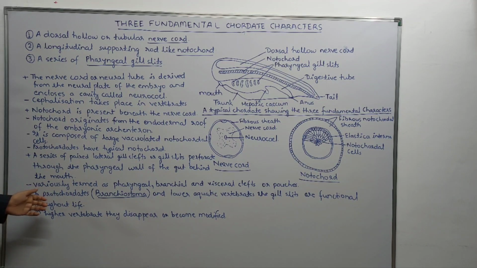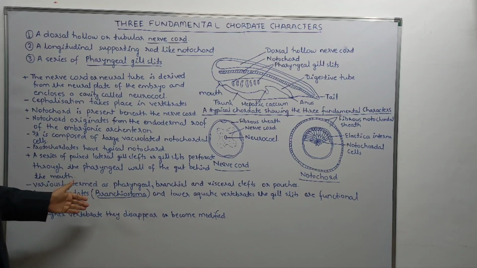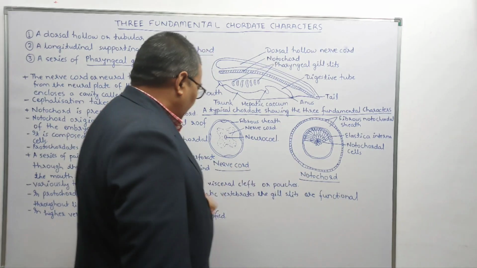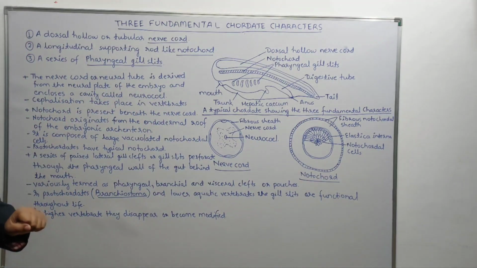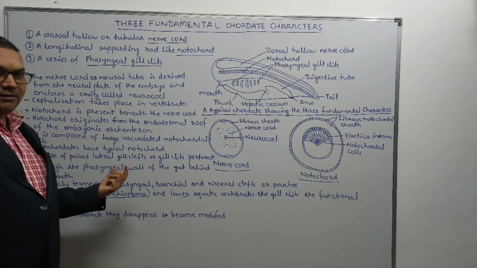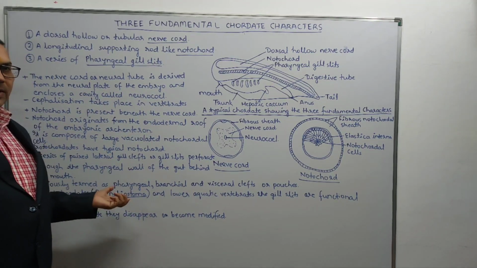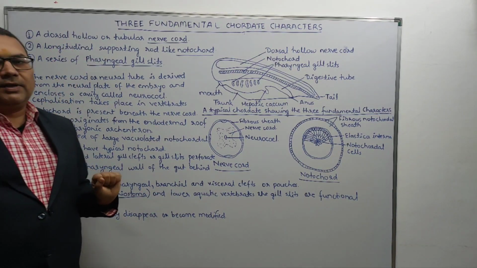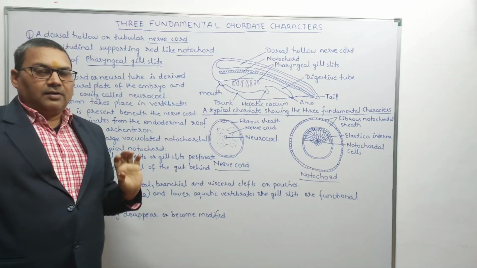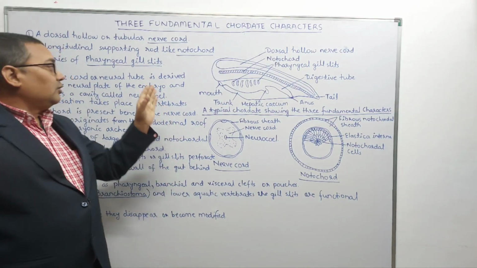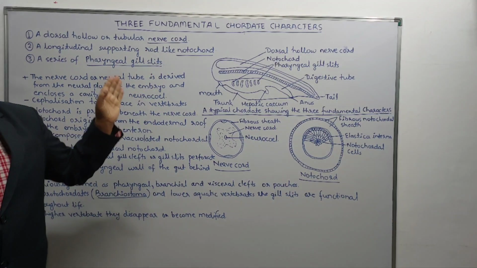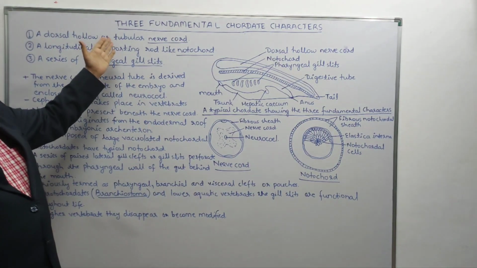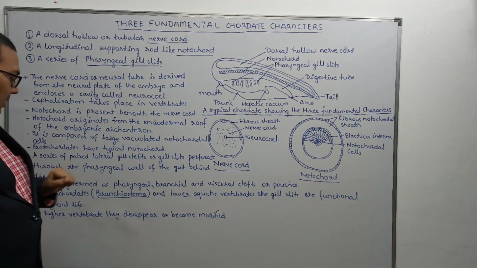In protochordates, especially branchiostoma or amphioxus, and lower aquatic vertebrates, the gill slits are functional throughout life. As I told you, branchiostoma or amphioxus is the very good example where you can find all these three fundamental characters even in the adult stage. Otherwise, in the rest of the chordates, these three fundamental chordate characters pass during the course of development, and in the adults we are not able to see these characters as such.